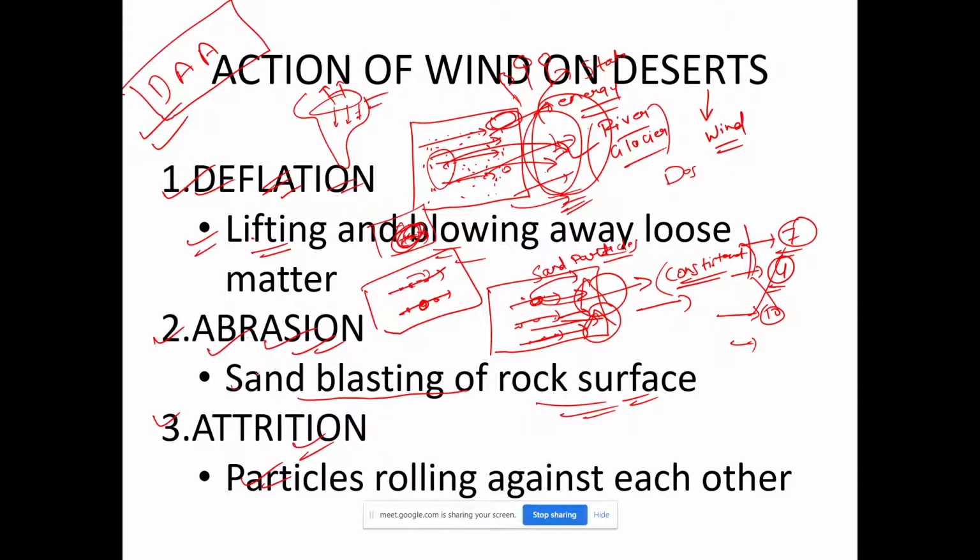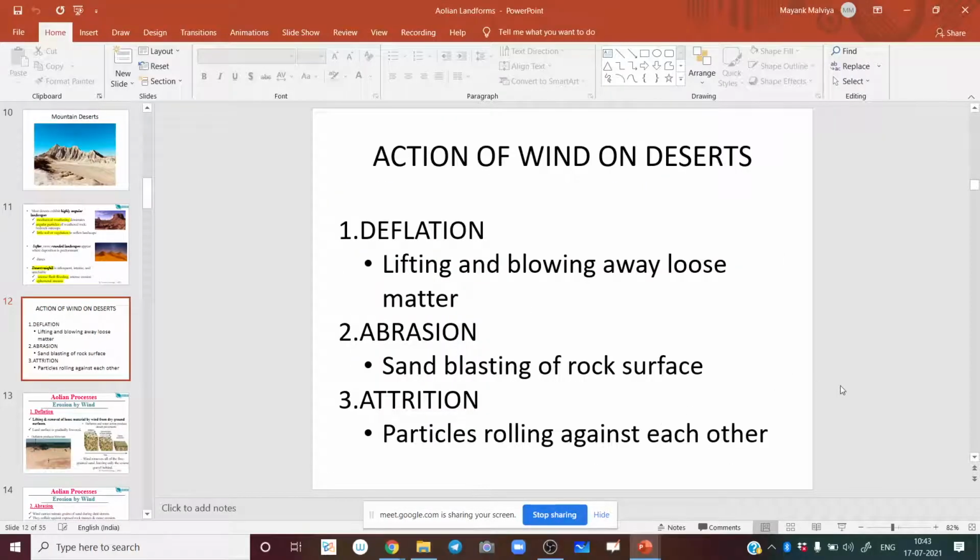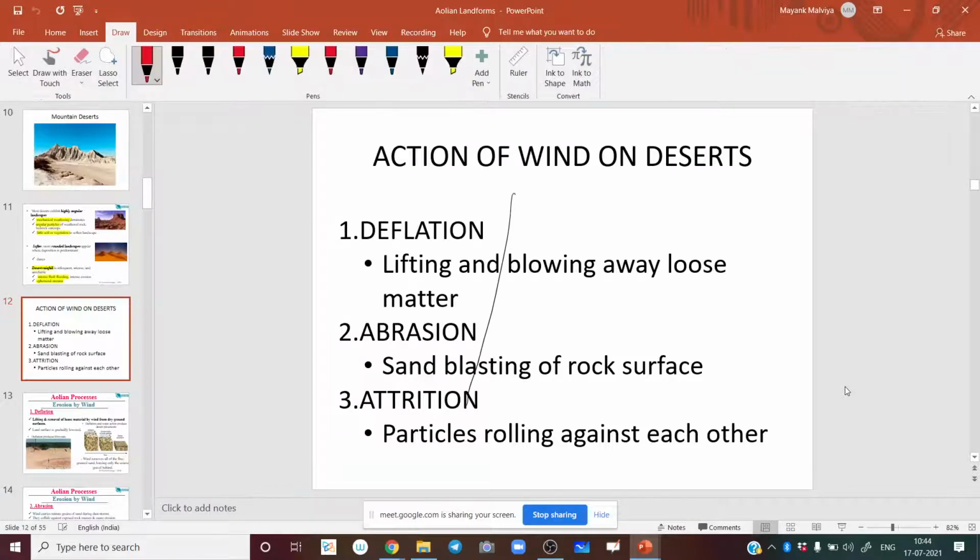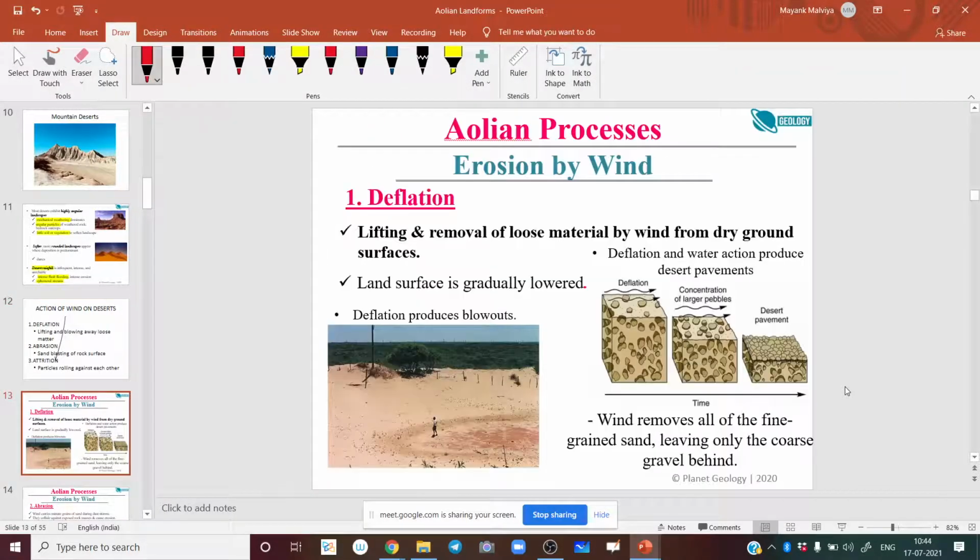Abrasion is nothing but the sandblasting of rock, and when those small sand particles undergo friction between each other, that is known as attrition, right? So these are three important processes which are happening in desert. Sometimes UPSC may ask you directly, what is desert? Enumerate the processes conducted by wind in desert and write a short note on the landforms in desert. So in the processes happening, you have to write these three keywords, right?